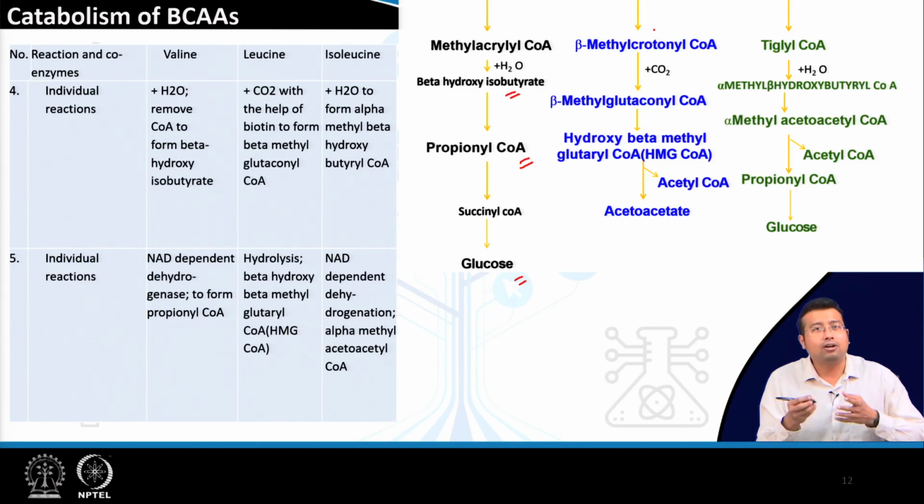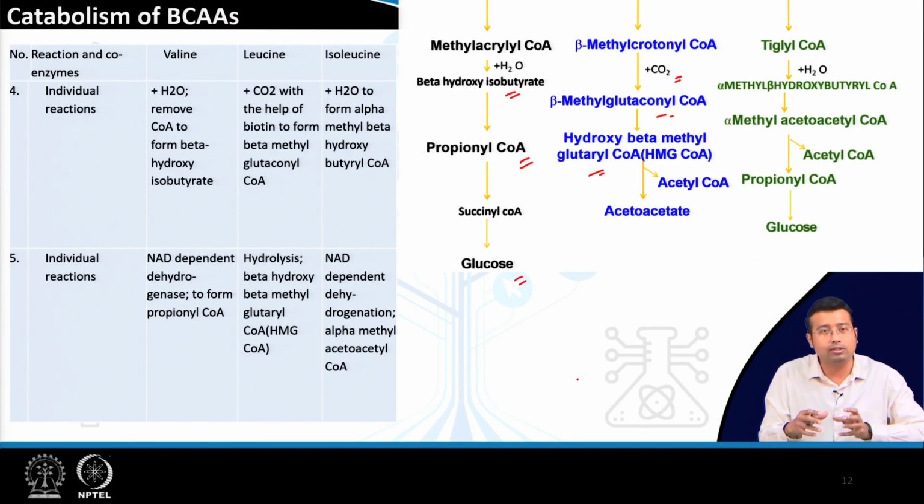Leucine has a different fate where it undergoes a carboxylation to form beta methyl glutaconyl CoA and ultimately it forms HMG CoA or hydroxymethyl glutaryl CoA. You already know the name HMG CoA, you have read it in cholesterol synthesis, ketone body synthesis, where you have been taught how HMG CoA lyase enzyme acts. We will see in the next slide.